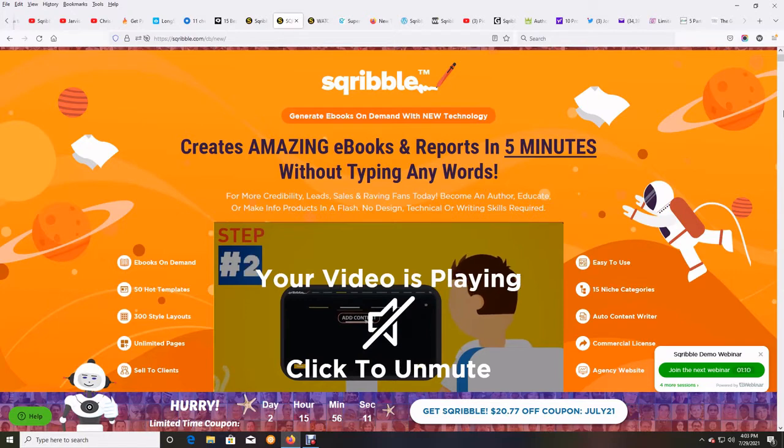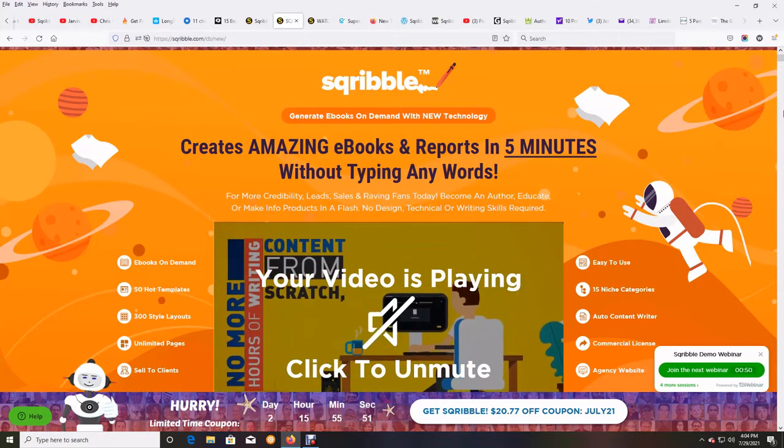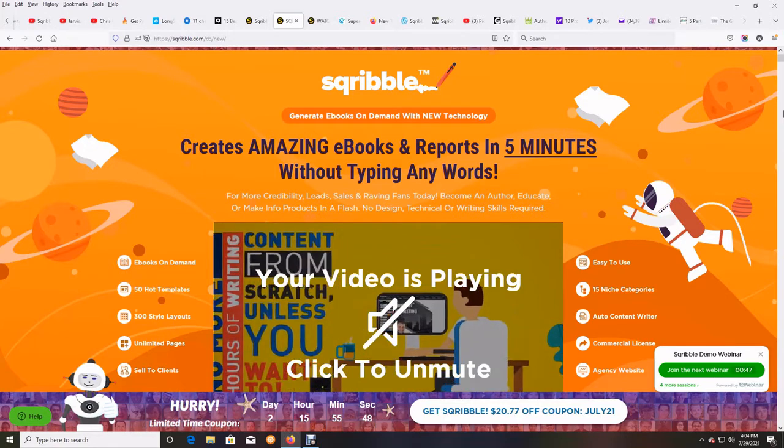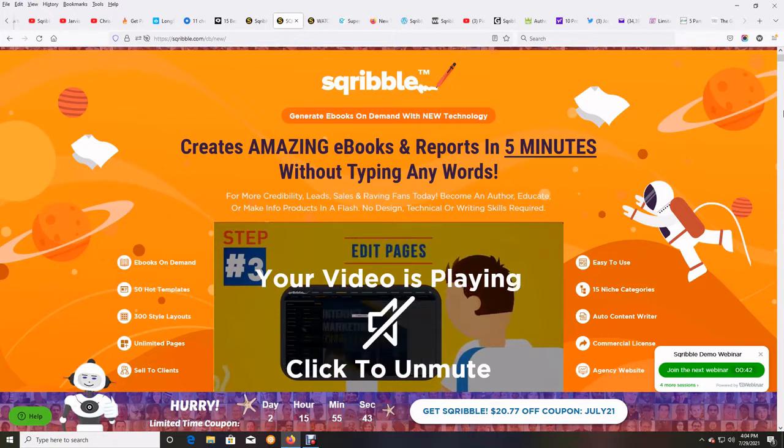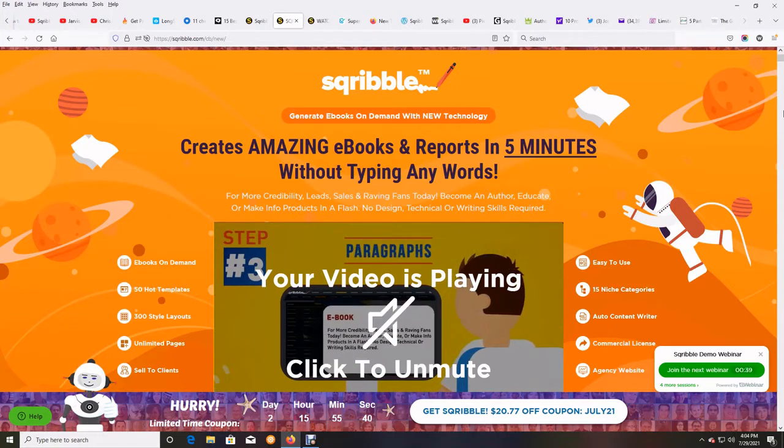Now, ebooks you can use as lead magnets to build your email list, or as content to give away to increase value with your email subscribers or your followers or your customers. Ebooks are a great way to increase your business because there are so many uses for ebooks in providing professional, well-written content. It just all around helps you build more income faster, and that's with all automation tools.